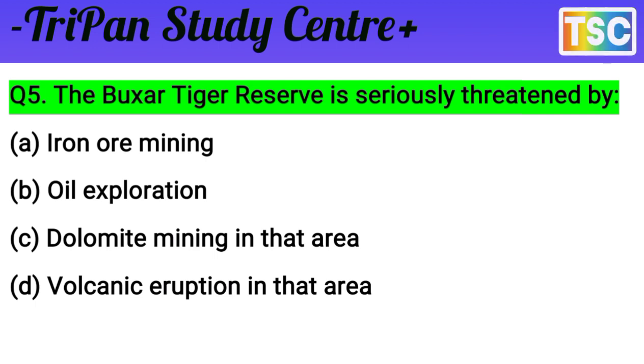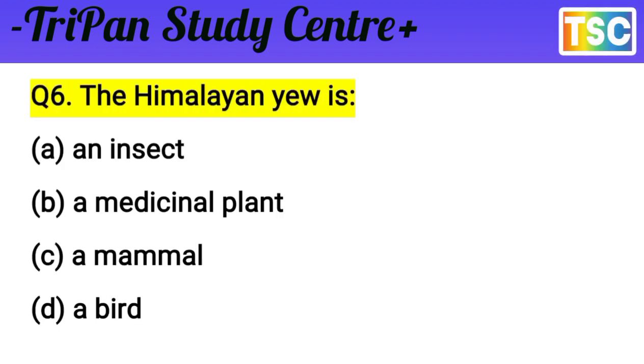The next question: the Himalayan Yew is... The question is clear and very easy. The Himalayan Yew is: A, an insect; B, a medicinal plant; C, a mammal; D, a bird.